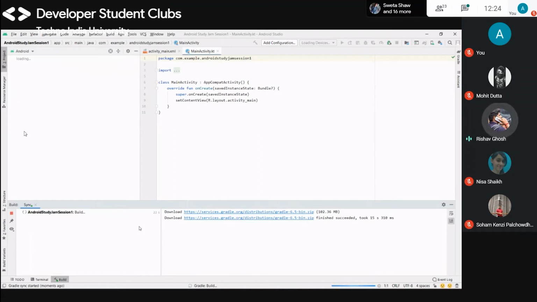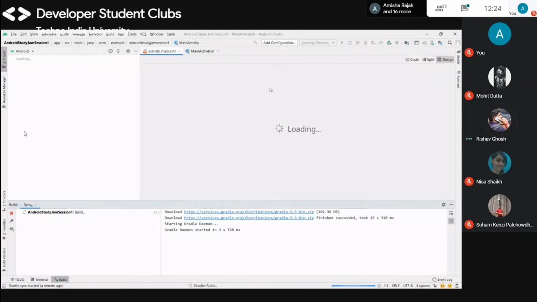As I updated it, it will take some time to finish this build. After this build is finished, we will see our necessary things here, and we'll code here. We'll call the functions here, and we will do coding here. So let me finish the Gradle. You just have to wait.